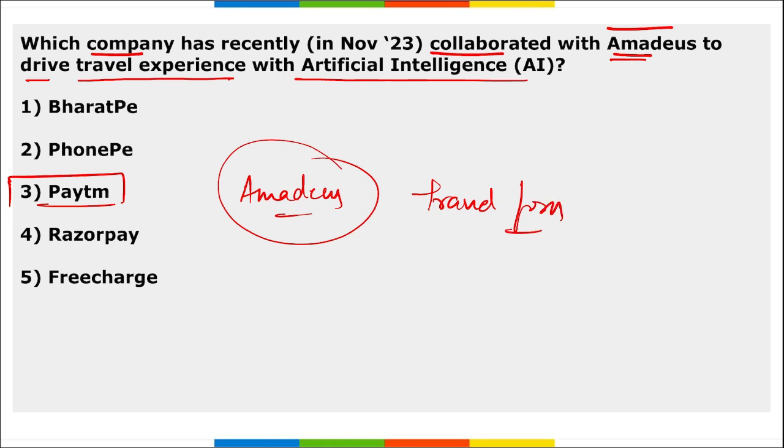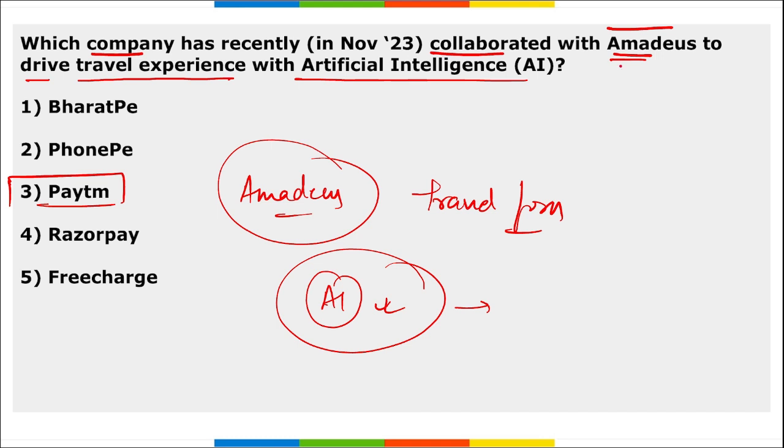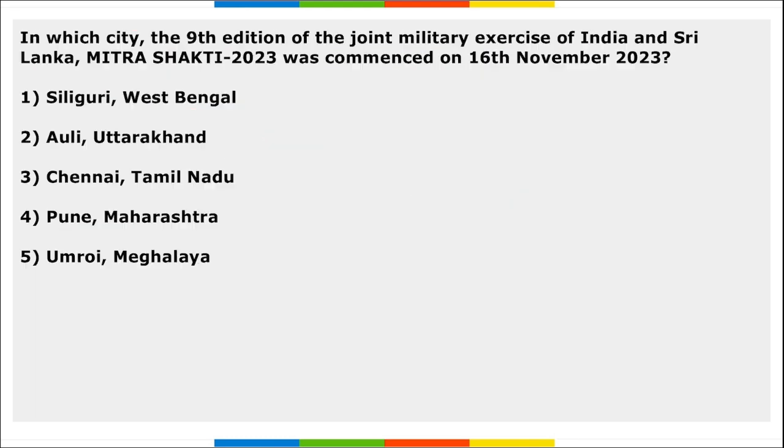This will optimize the travel experience from search to booking and payment. It will be incorporated with AI, so that with the help of AI, the experience on websites and platforms from booking to payment can be enhanced for customers. So it is Paytm that collaborated with Amadeus, a platform for travel bookings, to enhance the travel experience with the help of AI.